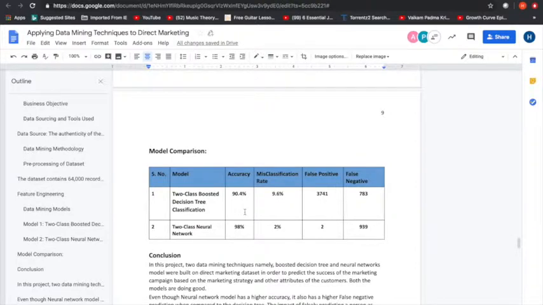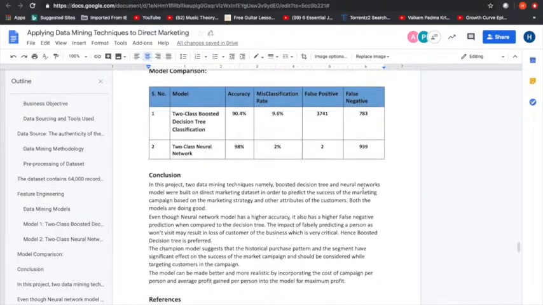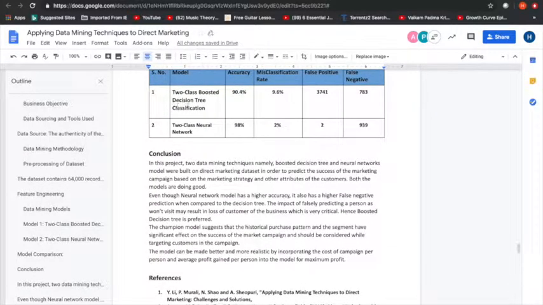Based on the accuracy and misclassification rate, the neural network is doing pretty well, but both the models have a very good accuracy. So the deciding criterion for us was false negative values, because it costs a business a lot when the model predicts a prospective customer as not a customer. Because of this reason, we chose our two-class boosted decision tree as the best model.